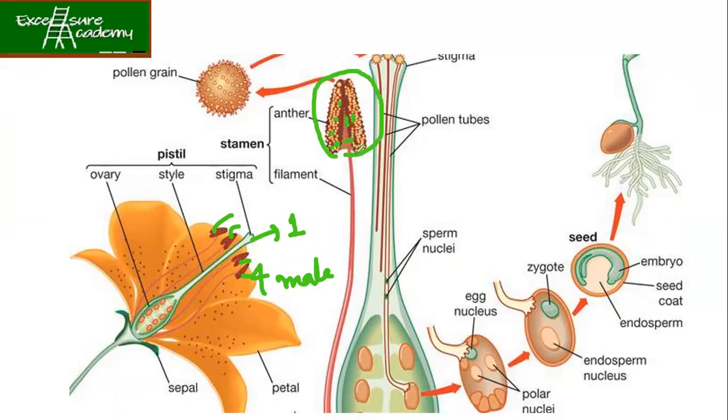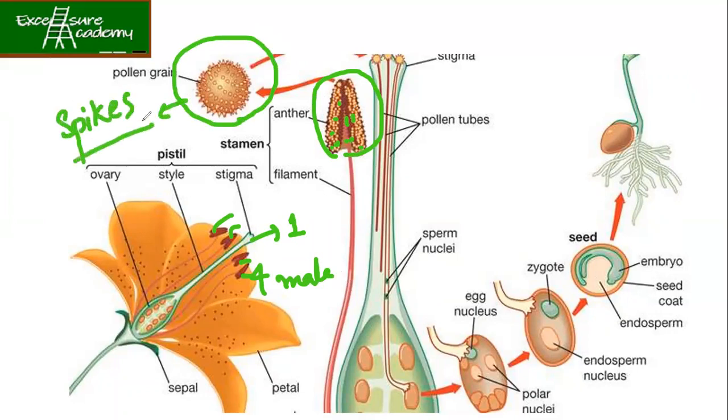If you take one pollen grain under the microscope, this is how it looks. It again has got these spikes, right? Spikes mean it is insect pollinated.